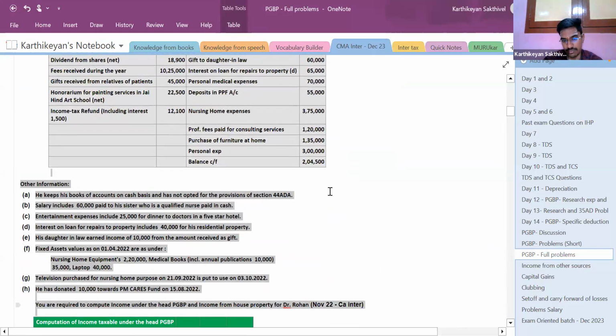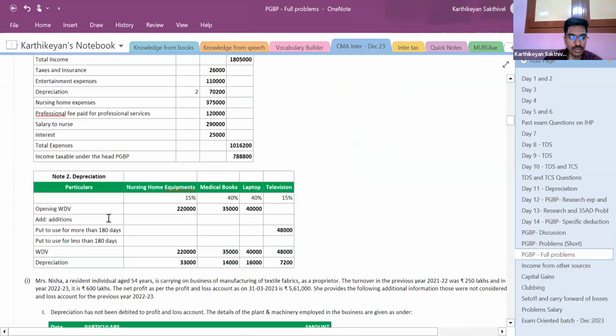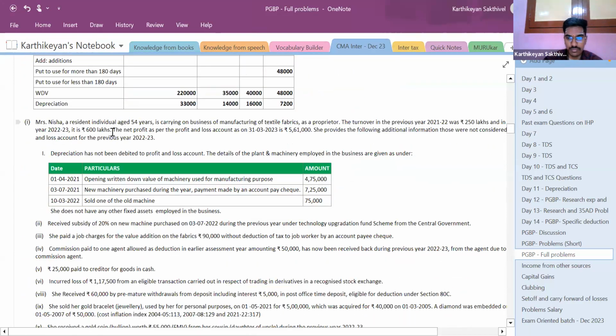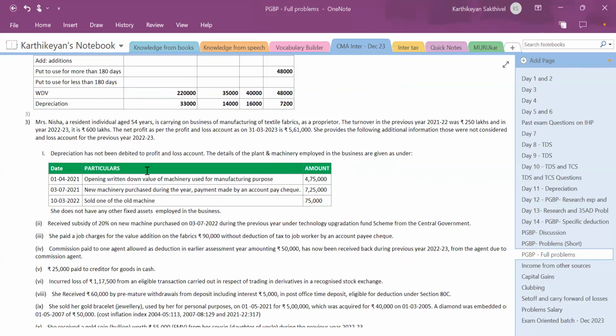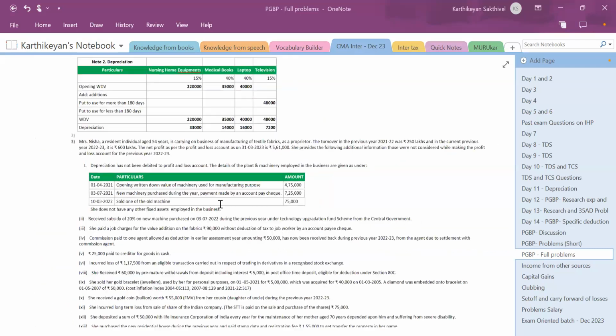This one is done. Now we'll go to question number 3. Can you just read this question, Naveen? Okay, sir. Mrs. Nisa, a resident individual aged 54 years, is carrying on business of manufacturing of textile fabrics as a proprietor.